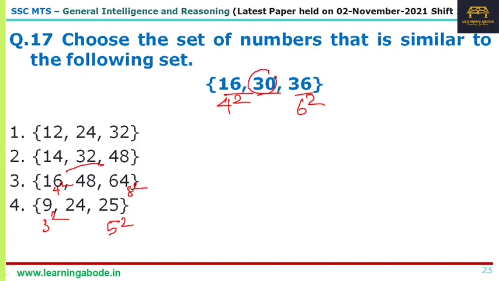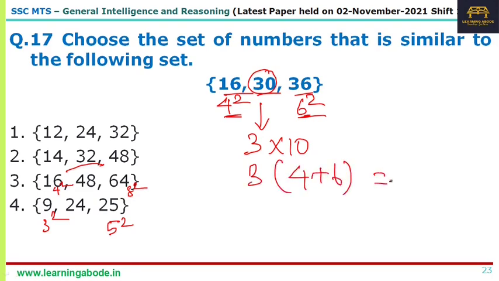There are different ways in which you can write it, like 1 into 30, 2 into 15 and so on. If you write it like this, 30 is 3 into 10. And what is 10? 4 plus 6. So 3 into (4 plus 6) is 30. So we have 4 square, 6 square, and then 3 into (4 plus 6) is 30.